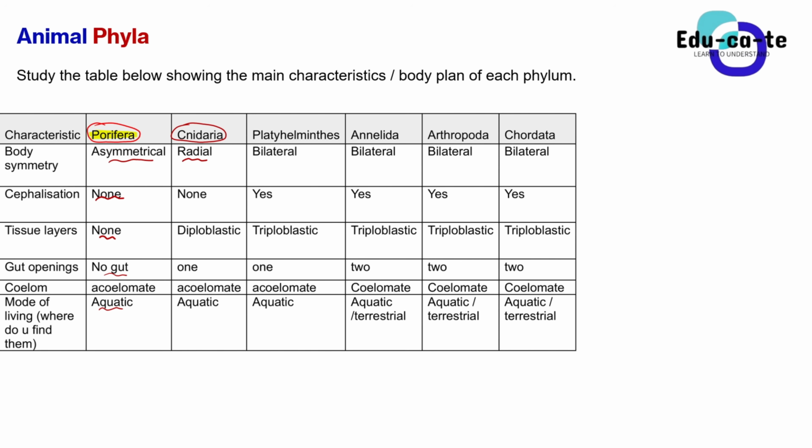Please make reference to my video explaining radial symmetry, bilateral symmetry, and asymmetry. As for Cnidarians, they are the only animal phyla with radial symmetry that we'll study here in grade 11. So whenever you hear of radial symmetry, you need to think of Cnidaria, nothing else. Because the Porifera do not have a symmetry, they are asymmetrical. But as for the Cnidarians, they've got radial symmetry.